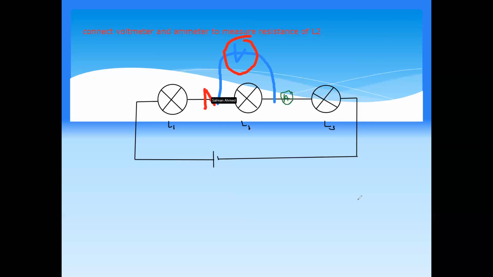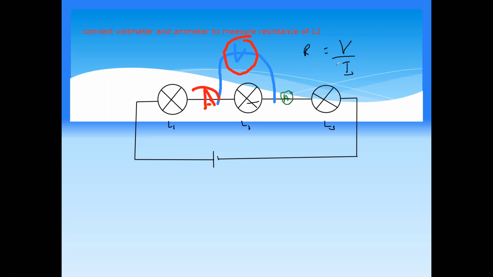Even before or after, you can. So you can see this voltmeter will give you the voltage, and this ammeter will show you how much current there is. So voltage divided by current, you can calculate the resistance.